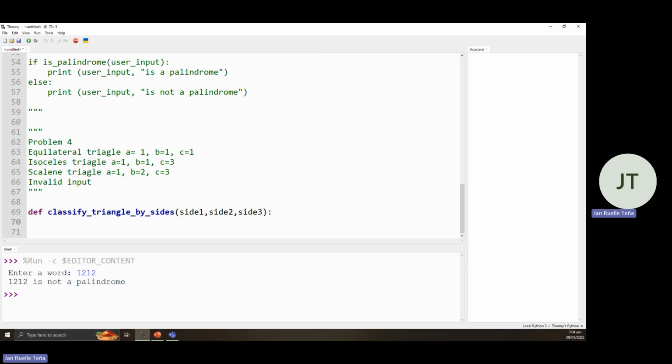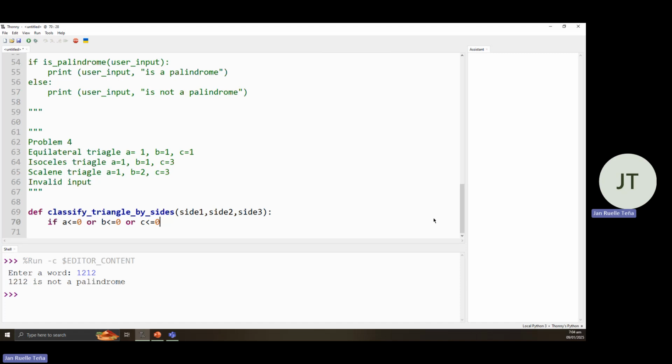So from here inside, we would conduct an if-else statement. If A, for example, is less than or equal to 0, we check if it is a negative number, or B is less than or equal to 0, or C is less than or equal to 0.